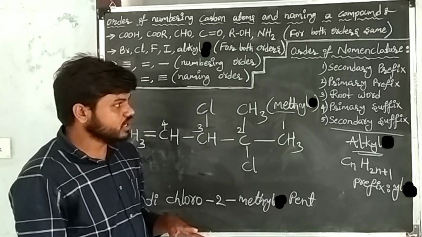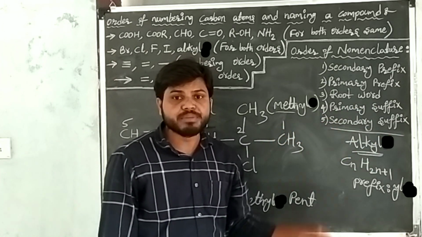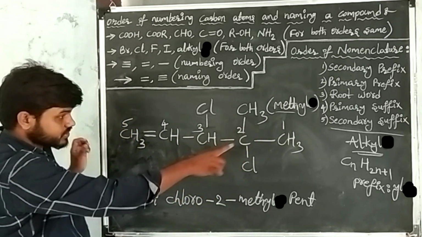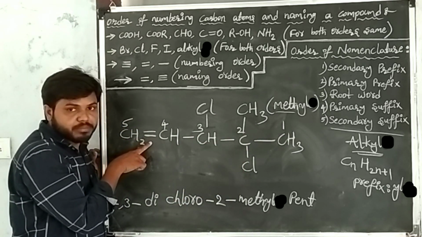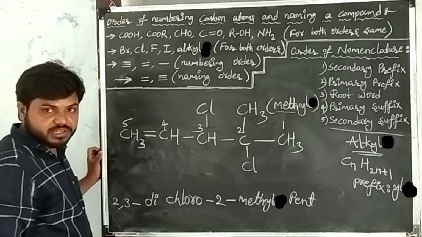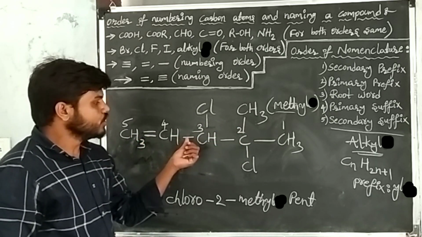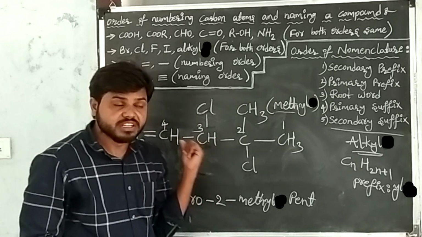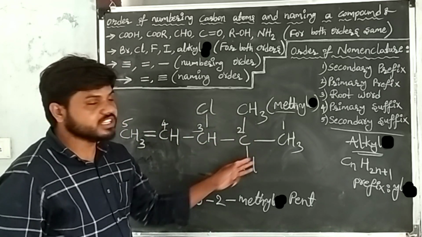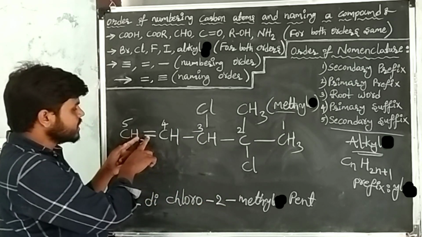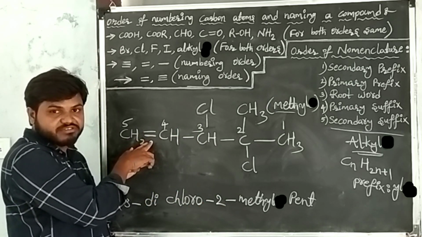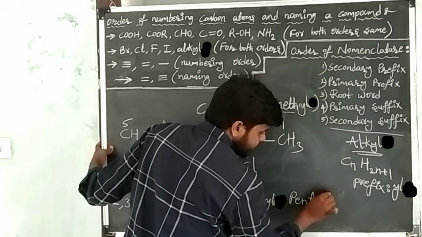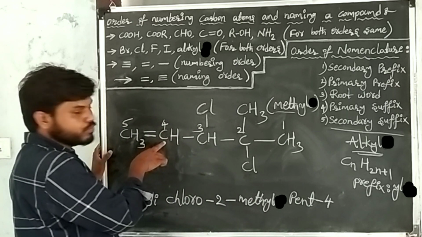After writing the root word, go to the primary suffix. Primary suffixes are single bonds, double bonds, triple bonds. In the given carbon compound, there is one double bond and the remaining are all single bonds. So when we have a double bond, there is no need to write the suffix of single bonds. Just write the position of the double bond and the suffix of the double bond. The position of the double bond is what? Fourth carbon. I have written the position.